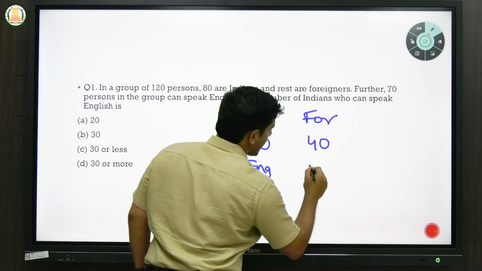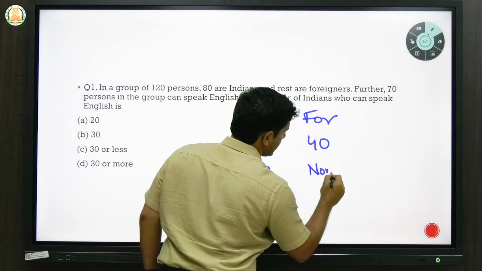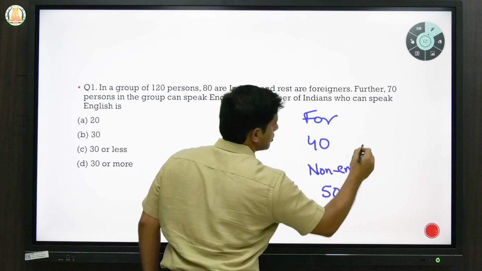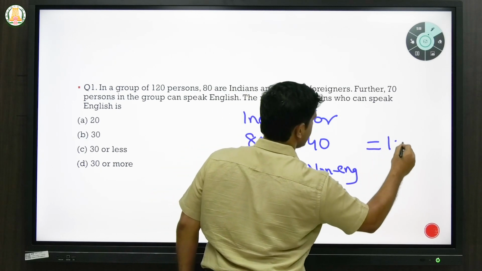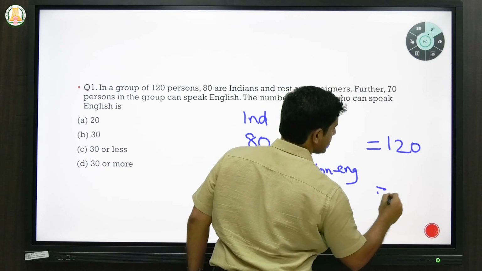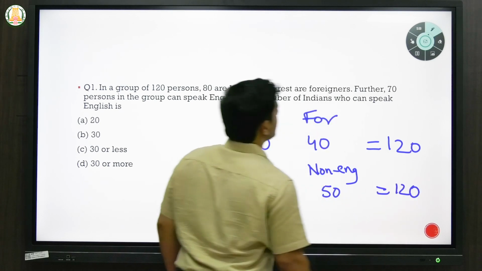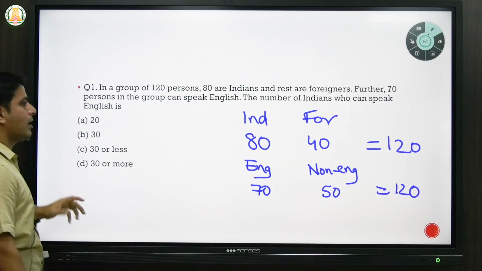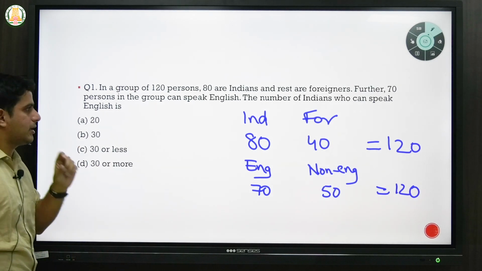So who can't speak English? Let's say we put it as non-English. We can put it as 50 because the total, we know, is 120. So this should be 120 and this also should be 120. Now what he is saying is the number of Indians who can speak English is... So this is a little trickier. I wouldn't say much difficult, but a little tricky here.